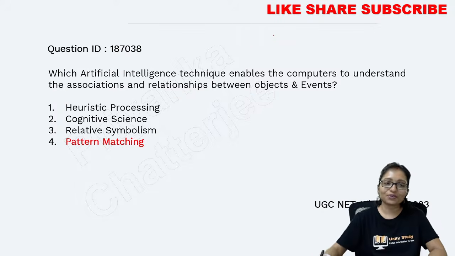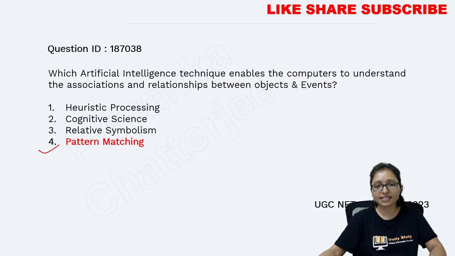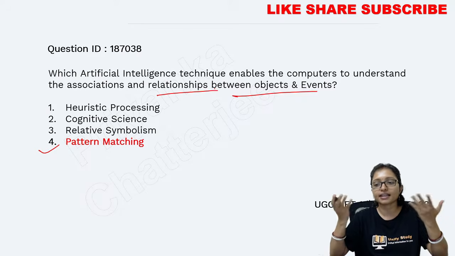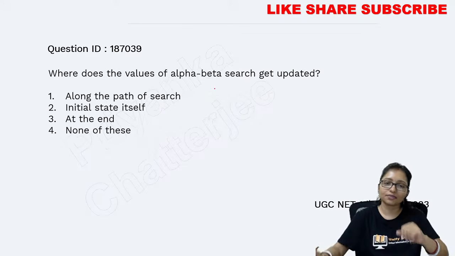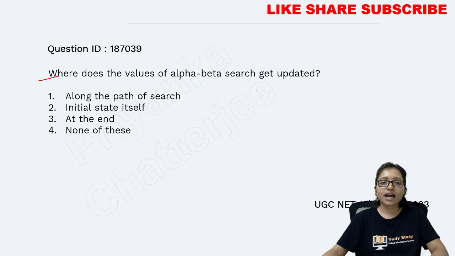Everyone, yes, all of you are correct here. Pattern matching, this is the object and event. When we are finding the relationship, it means there is a pattern, so we are matching the pattern, so the answer is pattern matching. Very good. Where does the alpha beta search get updated?